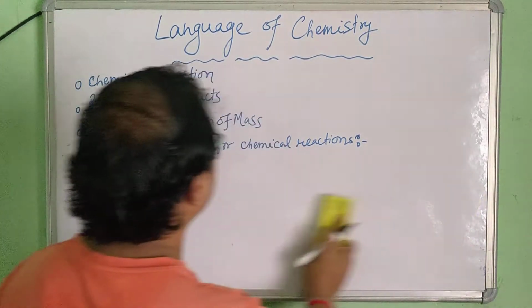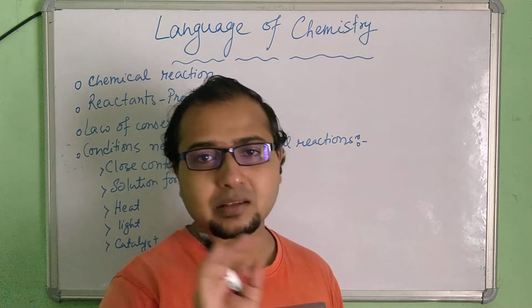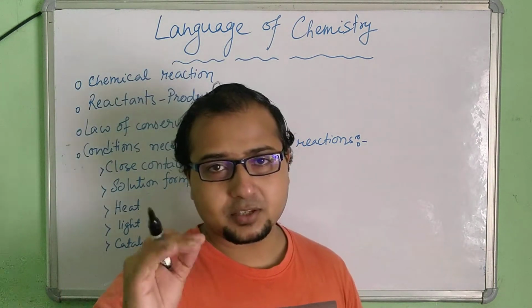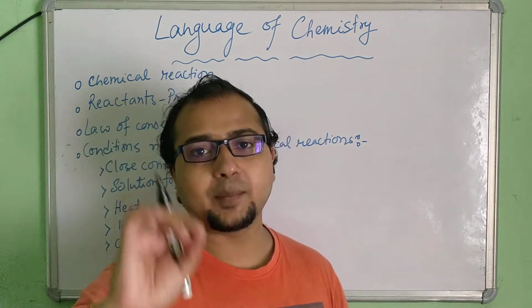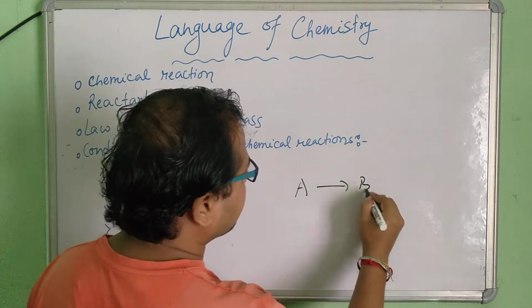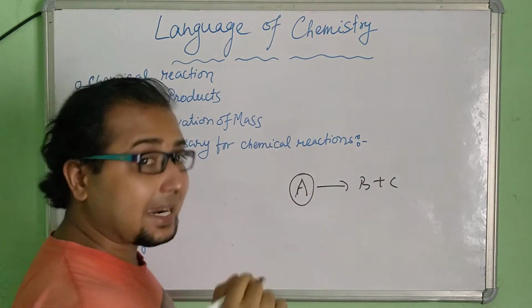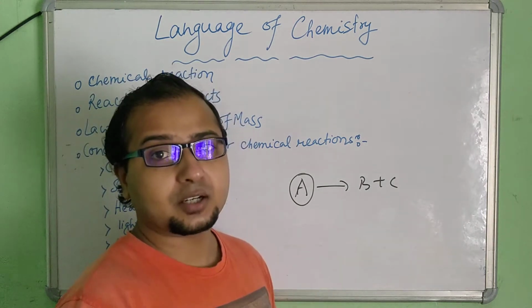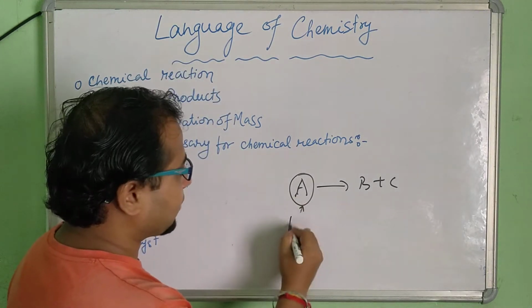Next we will be discussing reactants and products. What is a reactant and what is a product? A reactant is the matter or substance which undergoes a chemical change or chemical reaction. As in the example I have given, A converts into B plus C, new substances. Here A is the reactant which undergoes chemical change. That is what we know as the reactant.